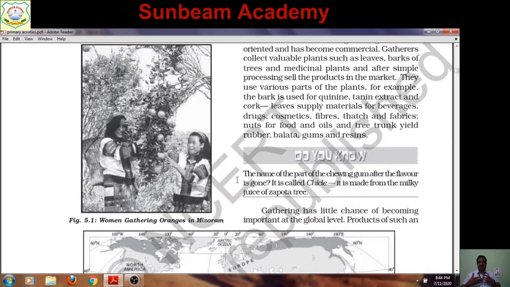After some time as we are chewing it, the flavor is gone. It is called chicle. It is made from the milky juice of the zapota tree. Which tree? Zapota tree. And this milky juice of the zapota tree is utilized for making chicle, and chicle with flavor we are using as chewing gum. So it is also a product of gathering.